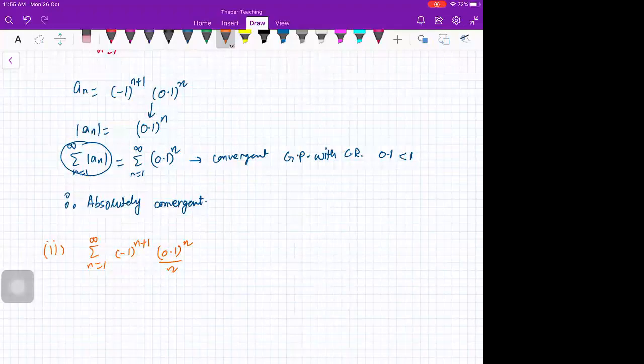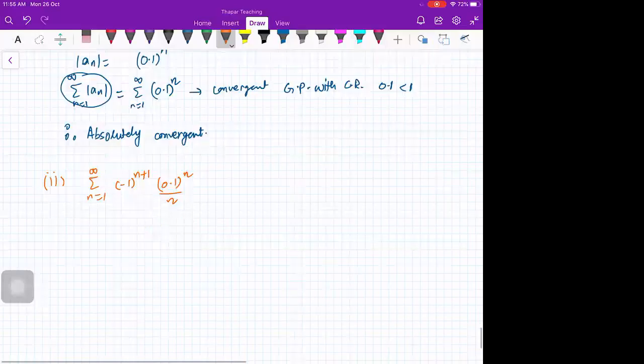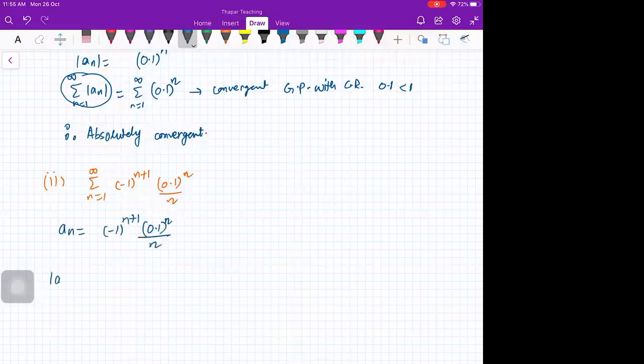Because I have to test the absolute convergence, first of all I'll take the mod. So a_n is (minus 1) raised to power n plus 1, 0.1 raised to power n upon n. So mod of a_n will be 0.1 raised to power n upon n. Now, how will I check the convergence of this series?